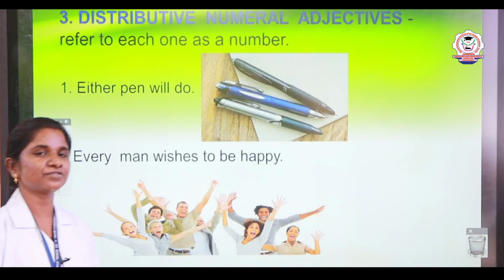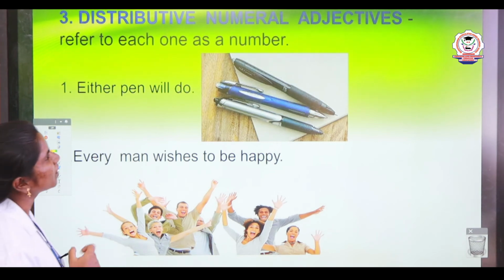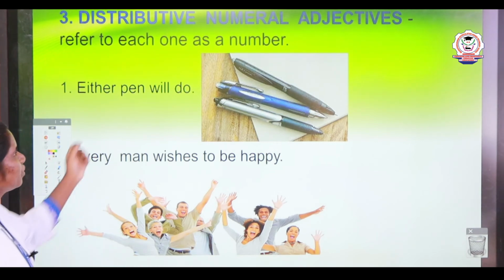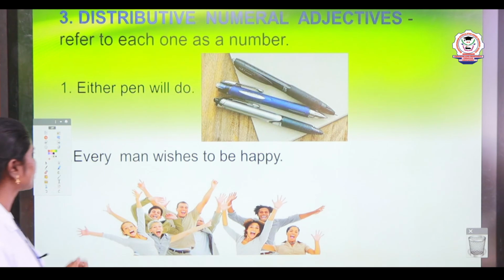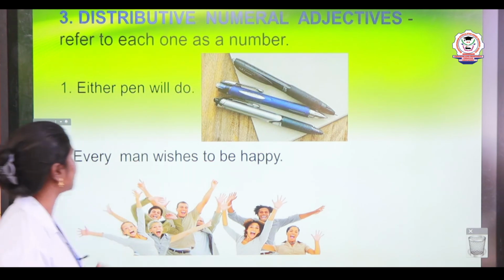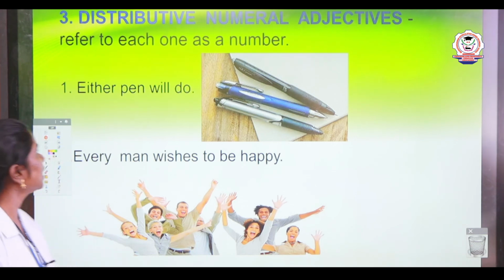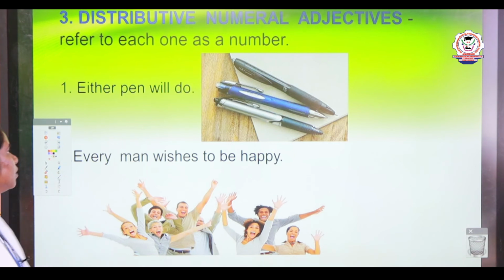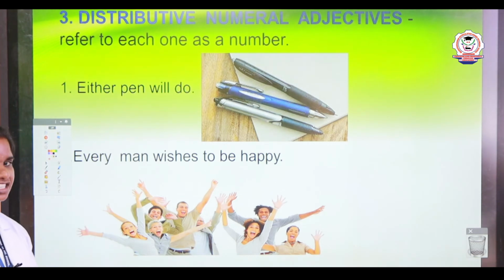The third kind of numeral adjective is distributive numeral adjectives. The meaning of distributive numeral adjectives is that they refer to each one as a number. For example, either pen will do. Every man wishes to be happy. Here, either is a distributive numeral adjective. They refer to each one as a number. In the second sentence, every is a distributive numeral adjective. They also refer to each one as a number.